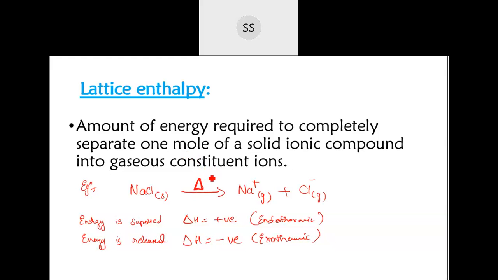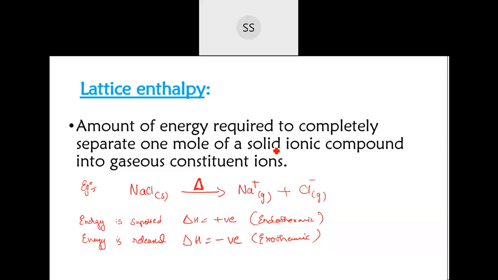Yes, done? Finished, students? Should I explain this energy part once again? Endothermic and exothermic. Okay. Lattice enthalpy is clear. Did you understand this part?